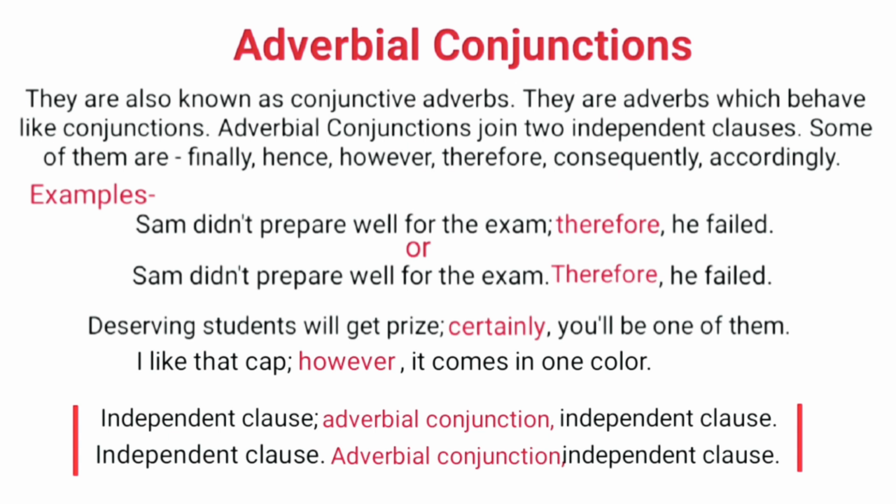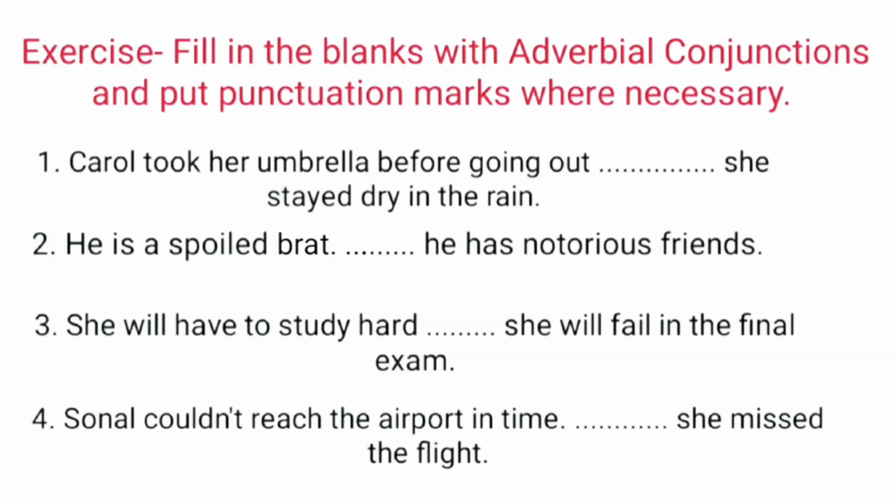Other examples are, deserving students will get prizes, certainly you will be one of them. I like that cap, however, it comes in one color. In these sentences, certainly and however are adverbial conjunctions which are joining two independent clauses. You can also write them in the other sequence. Now, an exercise for adverbial conjunctions. You have to fill in the blanks and put punctuation marks where necessary.